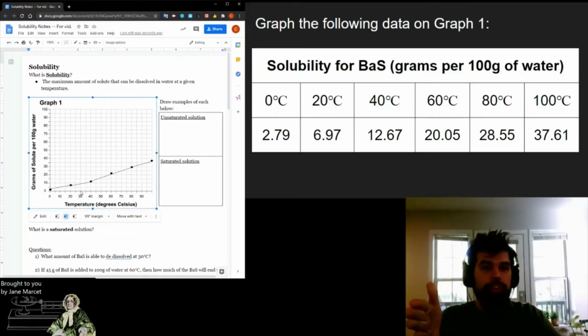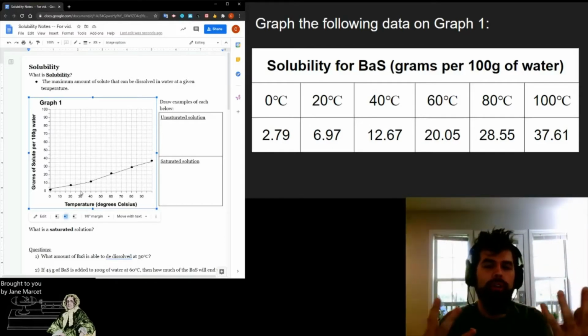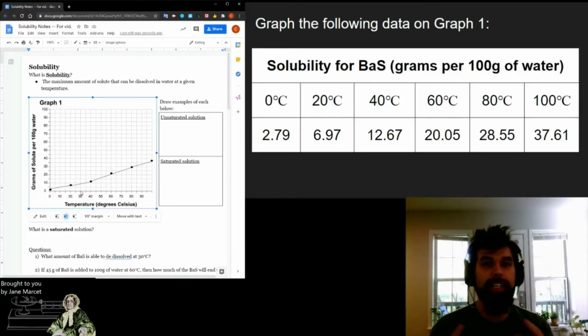As the temperature goes up, so does the grams of solute that we can dissolve in 100 grams of water. So we do have solubility going up as temperature goes up. Now let's look at a few more key terms.